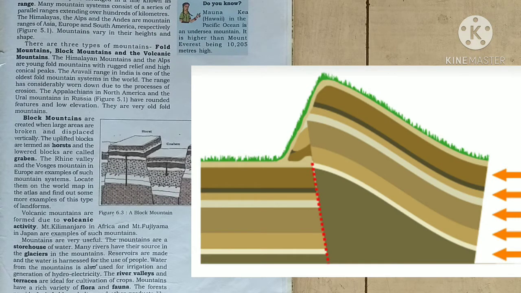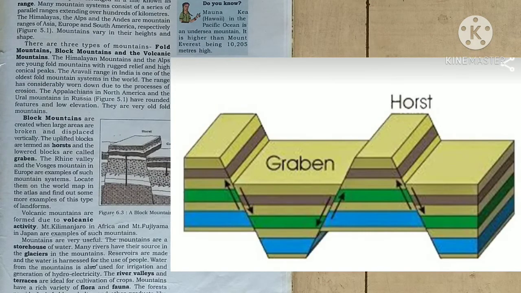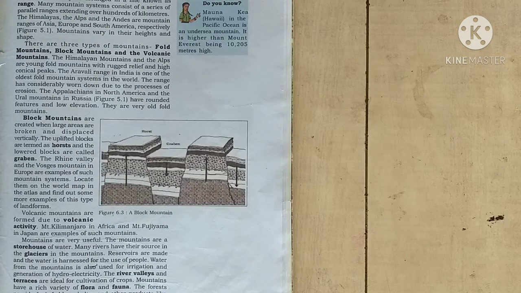Now, my dear students, we will see it one by one. First we will discuss block mountains. What is a block mountain? Block mountains are created when large areas are broken and displaced vertically. The uplifted blocks are termed horsts and the lower blocks are called grabens. The Rhine Valley and the Vosges Mountains in Europe are examples of such mountain systems. Locate them on the world map in the atlas and find out some more examples of this type of landform.